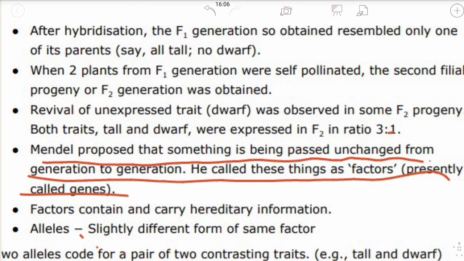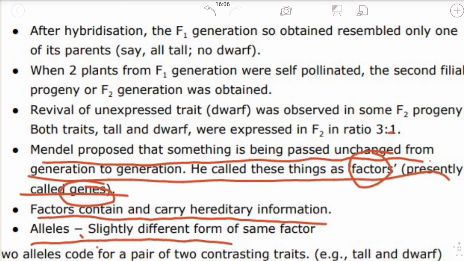These genes are the units of inheritance, and they contain and carry hereditary information, passing it from one generation to another.